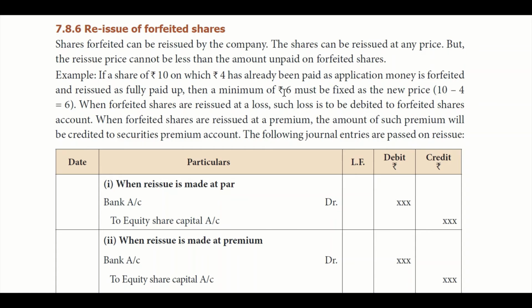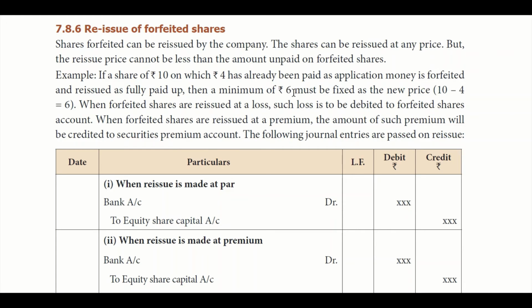The new price for those forfeited shares can be only 6, because the 4 was already collected, right? We are not going to sell to the same applicants, however the share price cannot exceed 6. Okay, so in case we are going to sell it for 5, the share value can be 6, but if we are selling it for 5, then we are selling it for a loss only, so that can be debited to forfeited shares account.